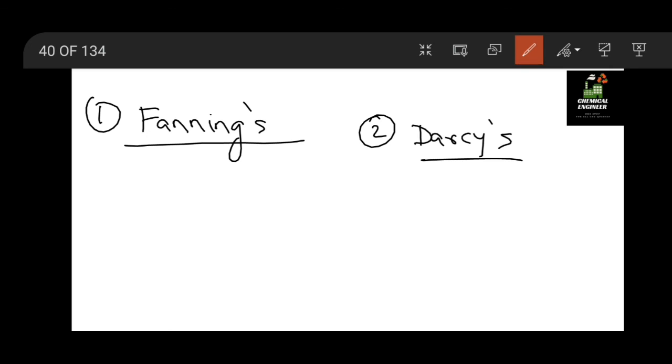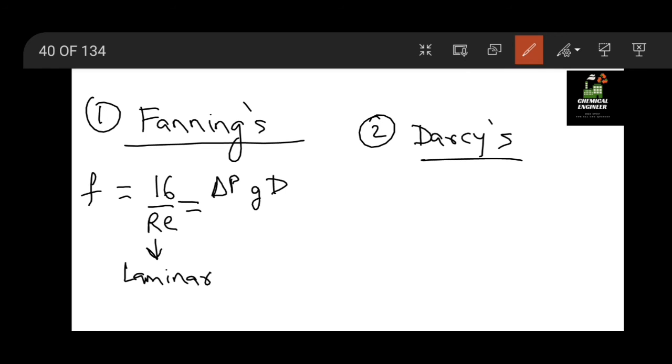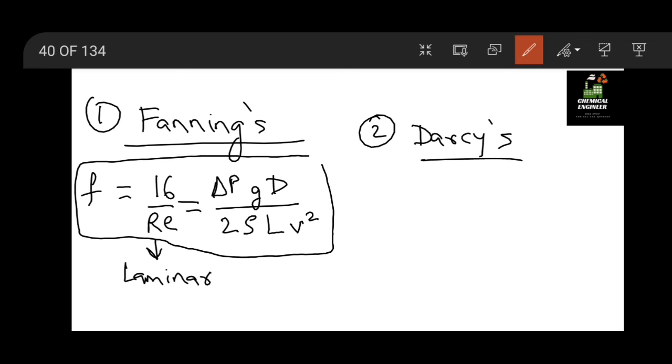Fanning's friction factor is given as F equal to 16 by Reynolds number when it is laminar flow, which is almost equal to delta P g D divided by 2 rho L V square. How we get it is not a concern this time. We will try to learn it some other time.